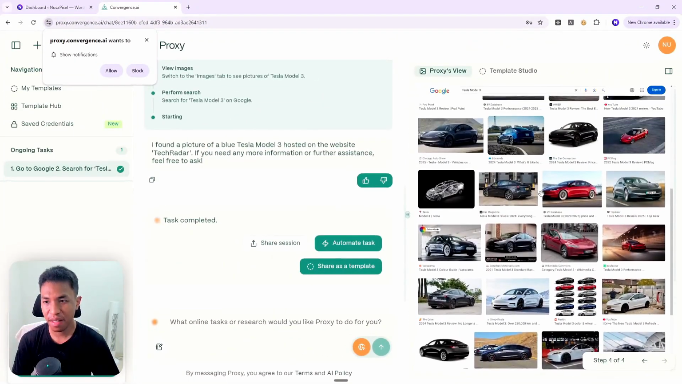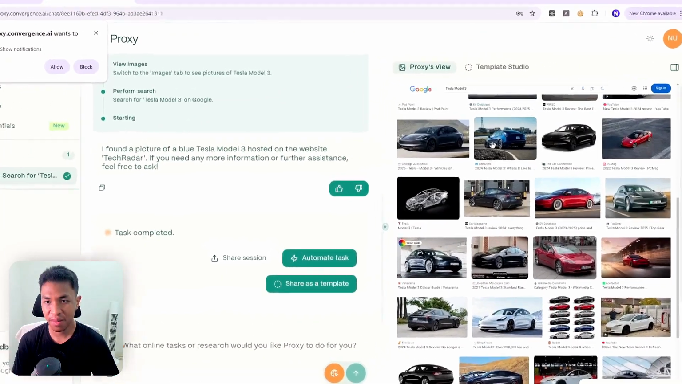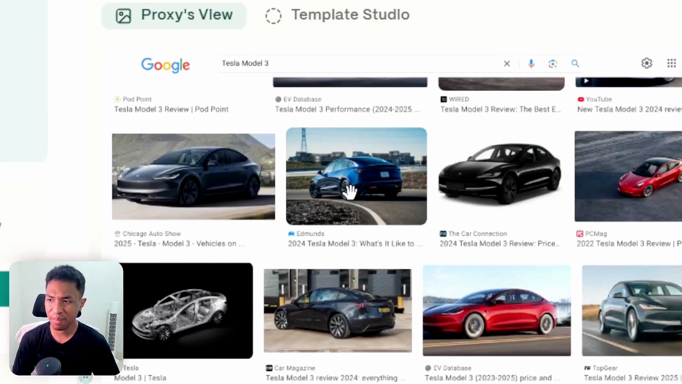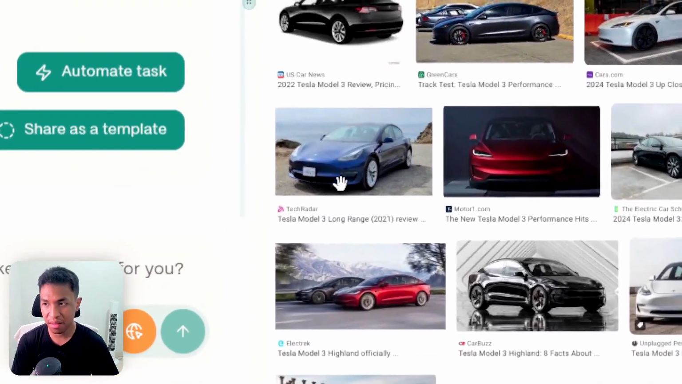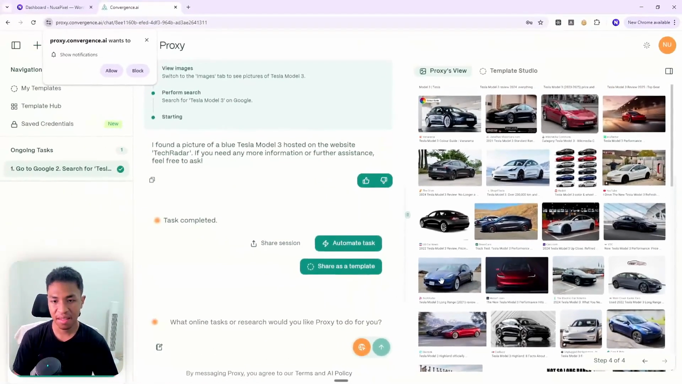But this is actually much deeper. I was actually thinking that it is going to be showing me this because it looks kind of blue. Or maybe not, it is just the reflection of the sky. But yeah, this is correct. It is from TechRadar. This is definitely a blue Tesla. And that's really just one example of an AI agent. It can see visual content, not just text, it can see images. That's something that traditional AIs cannot do.